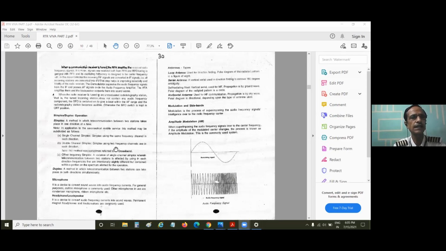Now, another thing, I will analyze this also, but come to different headings. Duplex, a method in which telecommunication between two stations can take place in both directions simultaneously. Can anybody tell me an example of duplex? Duplex communication. Anyone? Example you can give me.